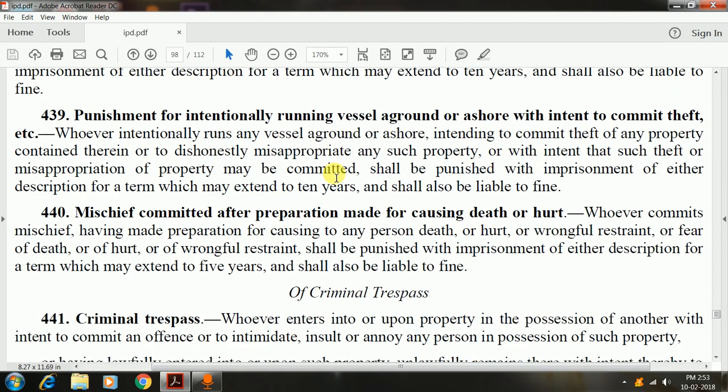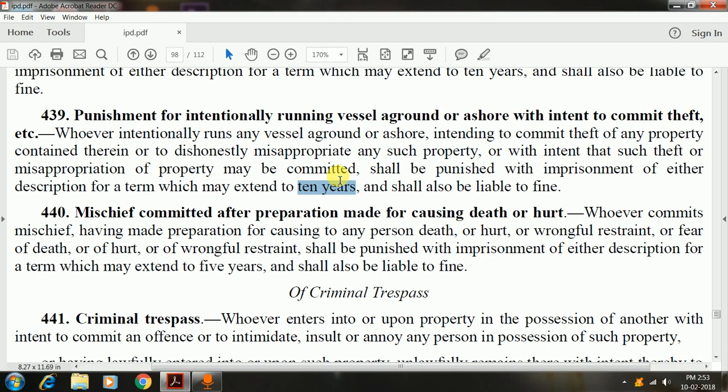Now, punishment for intentionally running vessels aground or ashore with the intent to commit theft, etc. Now, this act in itself would be very adventurous, to intentionally run aground ashore, that is, to make it sink, or rather force it to be run aground for the purpose of committing theft. So if such a contingency happens, it has been provided for. The punishment is again the same as that of the previous sections, 10 years and shall also be liable to fine. When mischief is committed after preparation made for causing death or hurt.